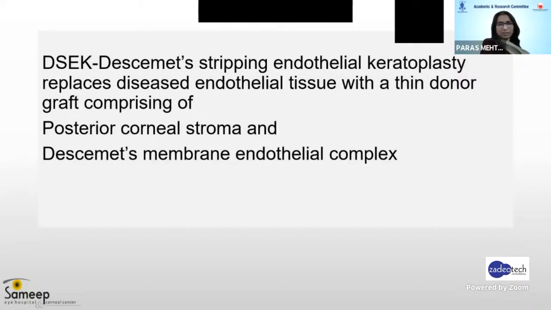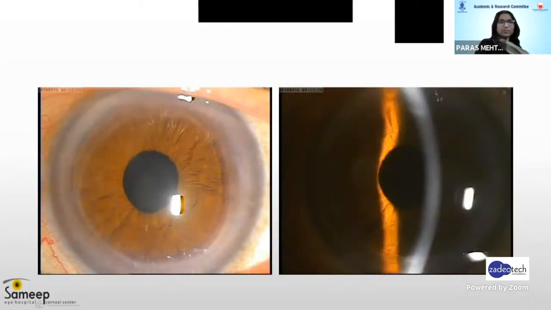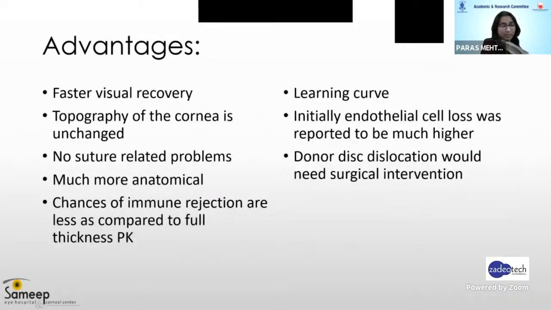DSEK, Descemet's stripping endothelial keratoplasty, essentially replaces diseased endothelial tissue with a thin donor graft comprising posterior corneal stroma and the Descemet's membrane endothelial complex, as you can see here. The advantages are that these patients have very fast visual recovery, unlike penetrating keratoplasty or full thickness grafts. The topography of the cornea is minimally changed or hardly changed at all. There are no suture-related problems. It is much more anatomical, and chances of immune rejection are less compared to full thickness penetrating keratoplasty, as the epithelium and majority of the stroma is not implanted.